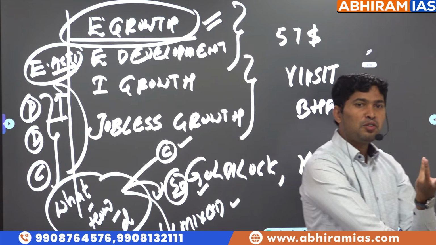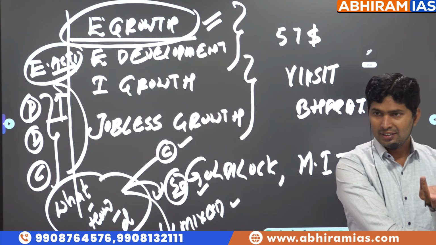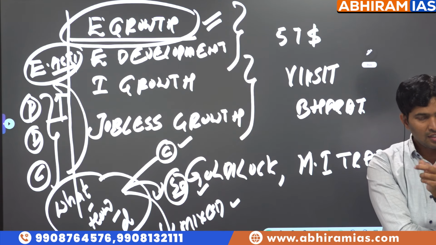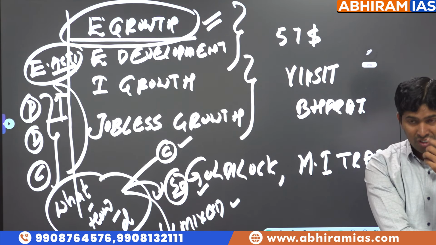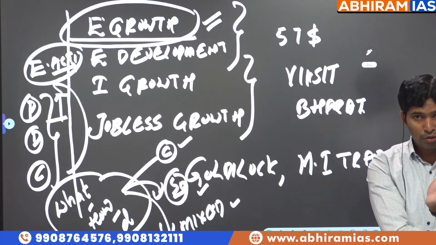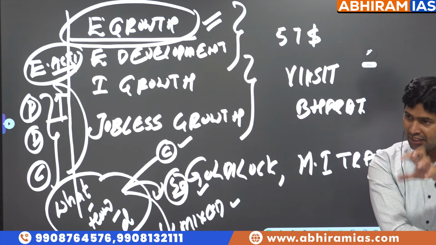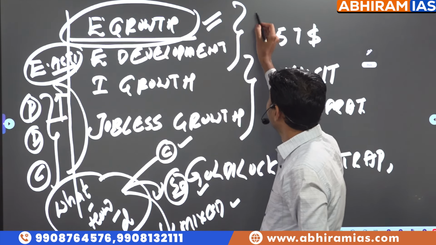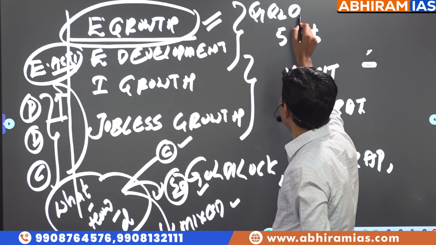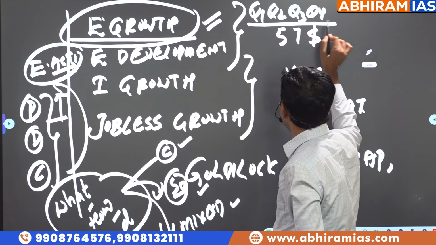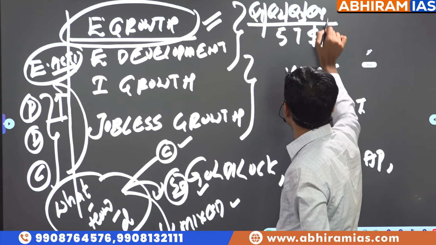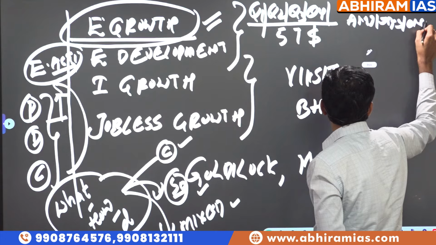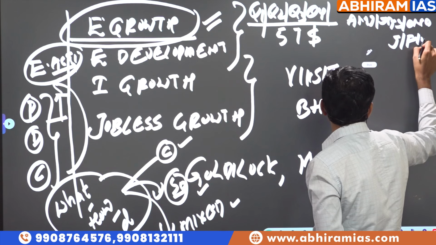Materialistic quantitative estimation of economic activity is called economic growth, which means in the last one financial year, through the process of economic activity or production of goods and services, whether we are producing more or less. So you keep reading Q1, Q2, Q3, Q4. The financial year is divided into 4 quarters: April, May, June, July, August, September, October, November, December, January, February, March.